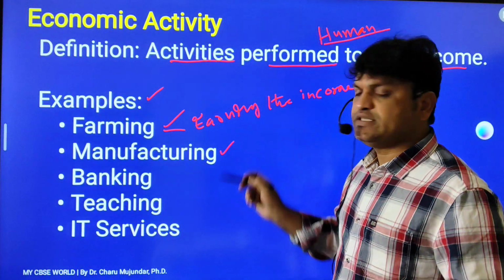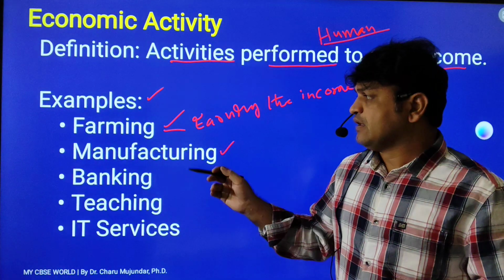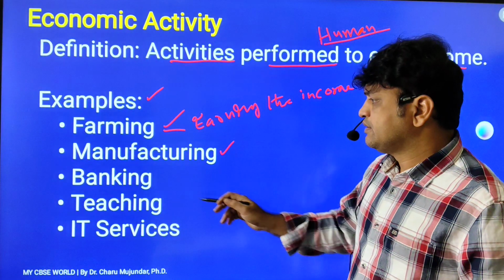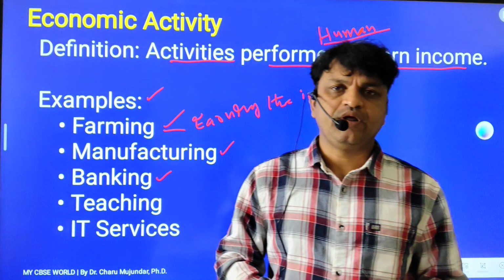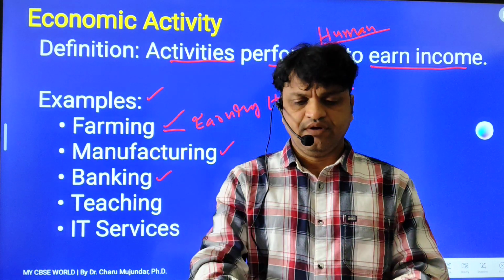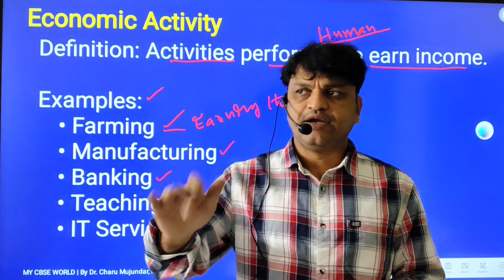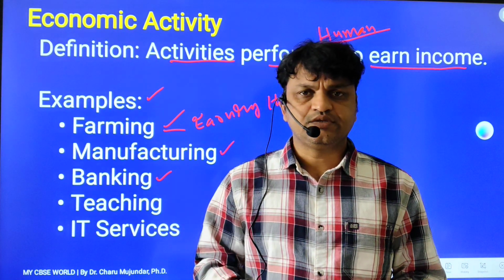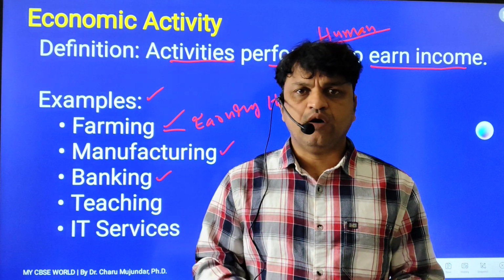Next, manufacturing. By manufacturing fans, tube lights, TVs, the manufacturer will get income. That comes under the manufacturing sector. Then we have banking, where we have public and private banks, State Bank of India, HDFC and ICICI banks. What is the function of banking? They accept deposits of money from customers. They give loans to whoever needs them, like industrialists, construction builders, and personal loans, housing loans, car loans.